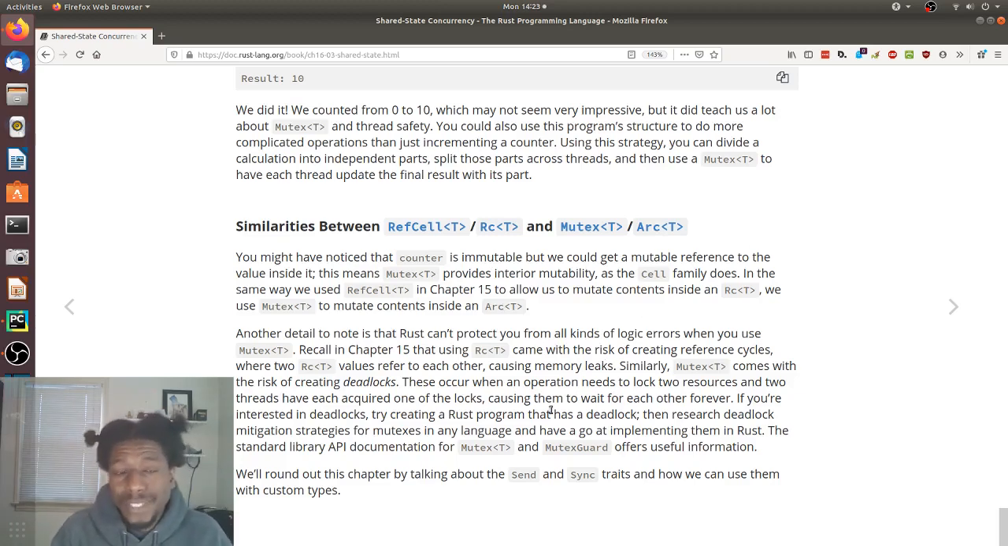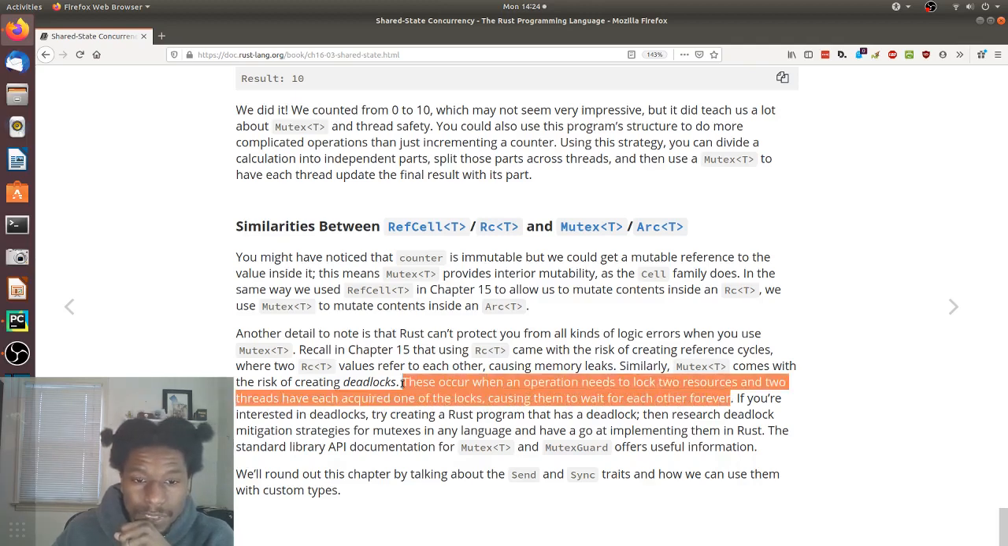Another detail to note is that Rust can't protect you from all kinds of logic errors when you use mutex. Recall in chapter 15 that using RC came with the risk of creating reference cycles, where two RC values refer to each other, causing memory leaks. Similarly, mutexes come with the risk of creating deadlocks. These occur when an operation needs to lock two resources and two threads have each acquired one of the locks, causing them to wait for each other forever. Ouch. Yeah, that line is hard.